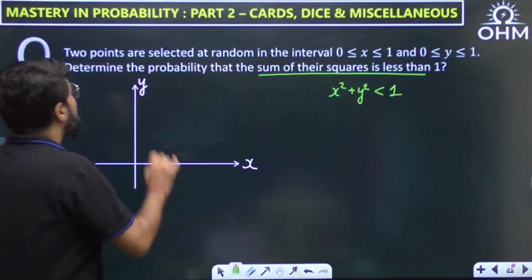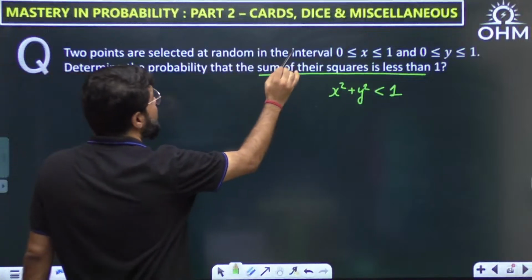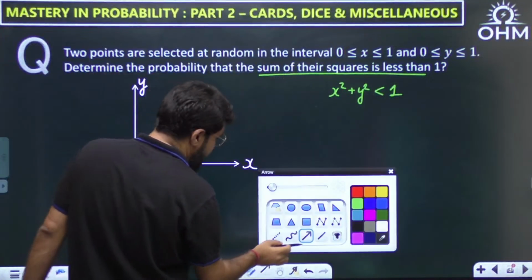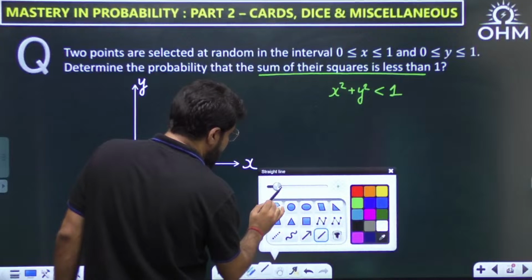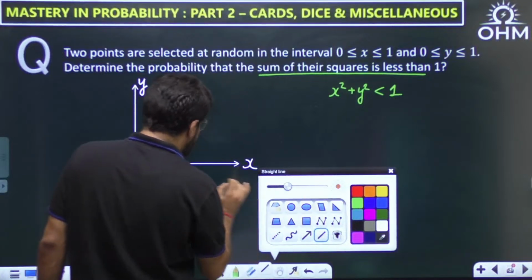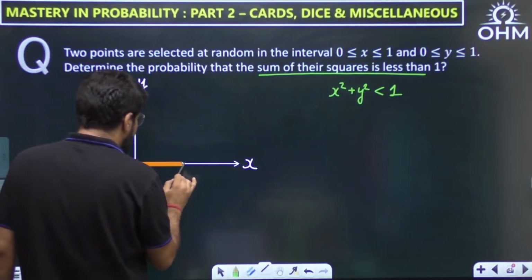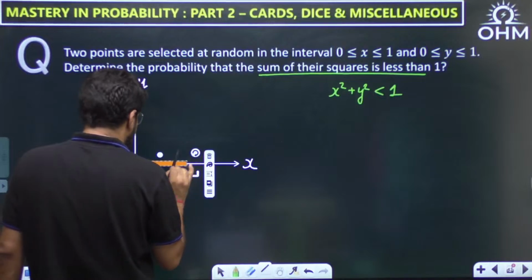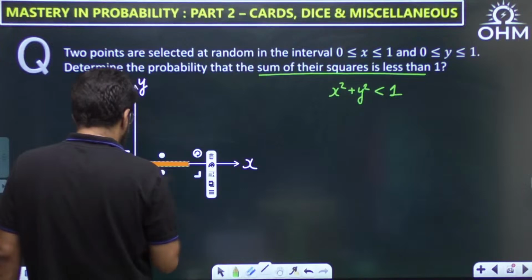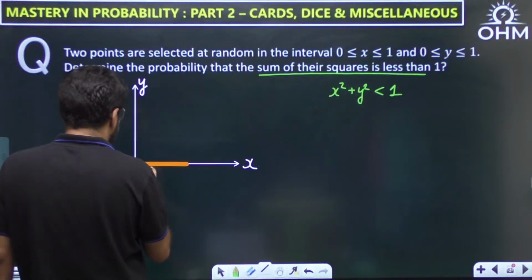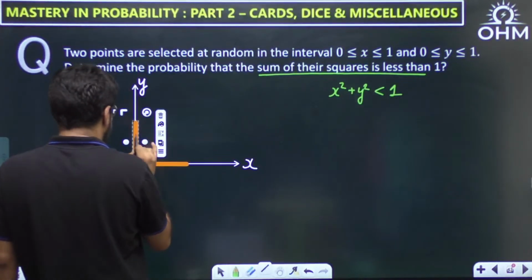Now the points x and y are selected only in the interval 0 to 1, 0 to 1. That means x can be selected somewhere between 0 to 1. Similarly, y also can be selected anywhere between 0 to 1.